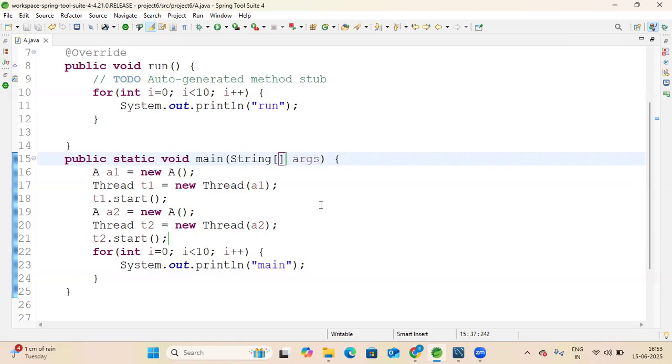Okay, because then the multitasking will happen. To make the threads operate one after another, we use the synchronized keyword, where the thread which has acquired the lock can only execute the block of code, whereas the other thread has to wait in a blocking condition. Only when the first thread has released the lock will the other thread get the opportunity to go on with execution. So that is the basic synchronized block. The synchronized keyword we are basically using.